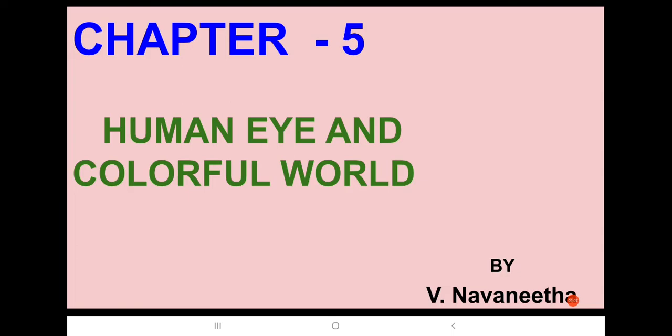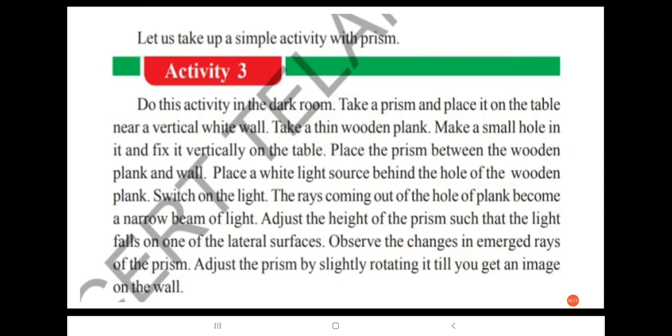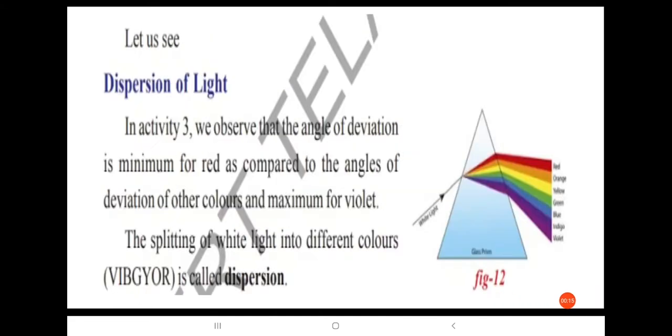Now we are going to study the topic from human eye and colorful world. Here we are going to study the dispersion of light. We already know what is meant by dispersion. Simply, the splitting of white light into different colors is called dispersion. Here different colors means VIBGYOR colors.